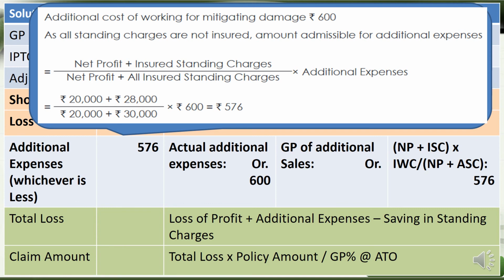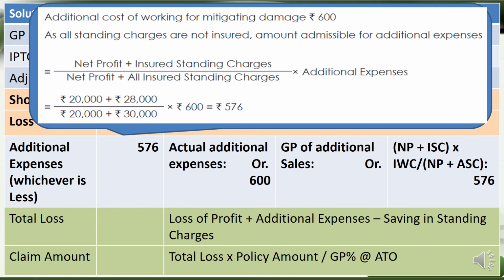Now we take insured standing charges with net profit here, and all standing charges with net profit here, and apply the additional expenses that we paid. So then we get 576. Among these two, the lesser amount is 576.